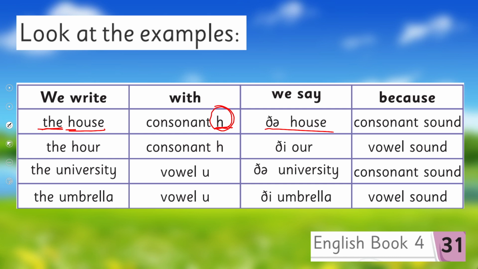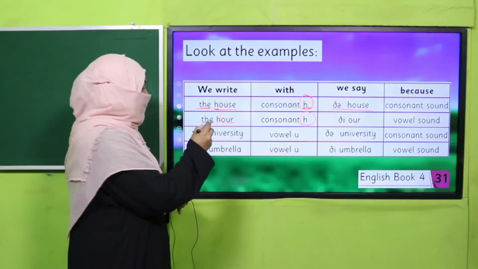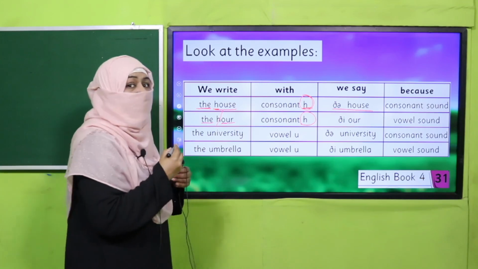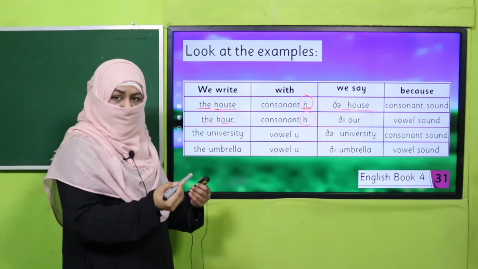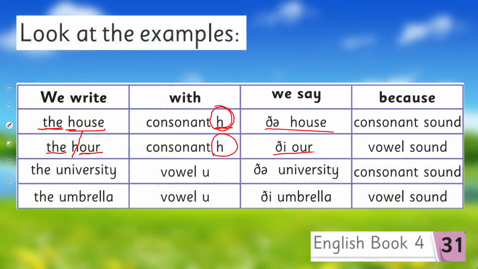But when I come here, it's the hour. We can see H is there, it's a consonant. But we know, now we are grown up, we know this H in hour is mute, we don't say it. So the first sound when I say hour is a vowel sound, that's why it's "thee" hour, not "thuh" hour, right?